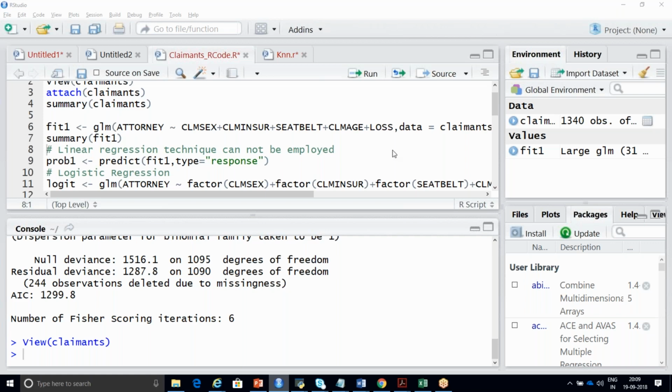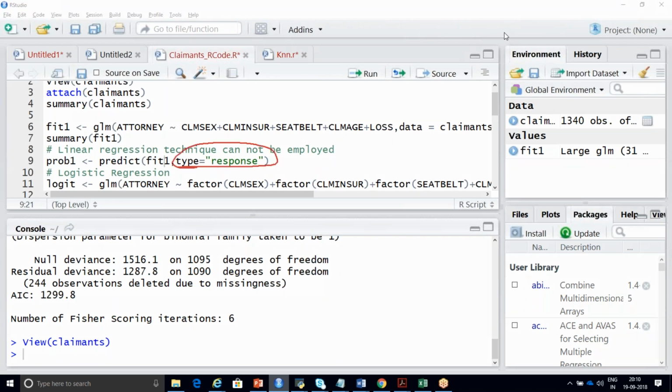Now, coming to this next line. Here I built a model. I want to see what is the probability of hiring an attorney or not. See here, predict is a function, and I'm using my model name called fit1, and you can tell that you are going to predict your output. The output type is nothing but your response variable.